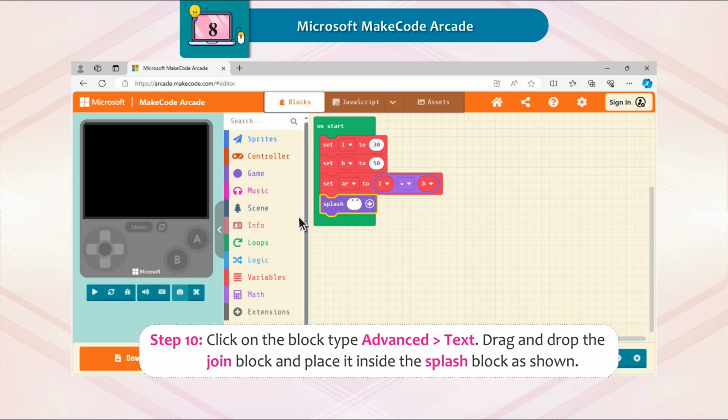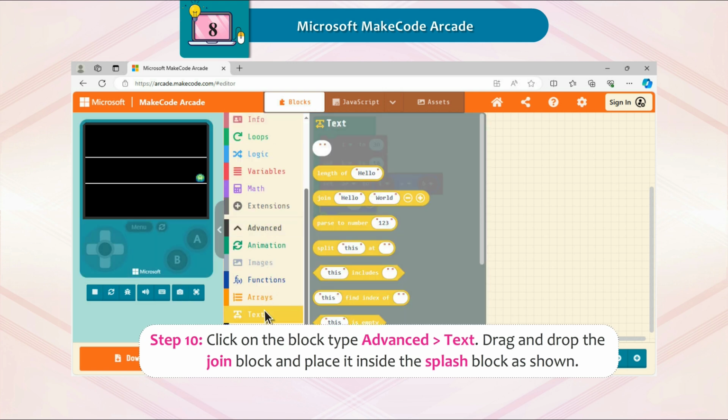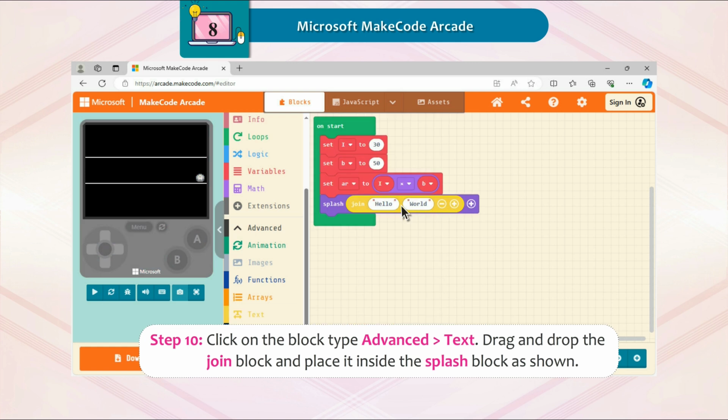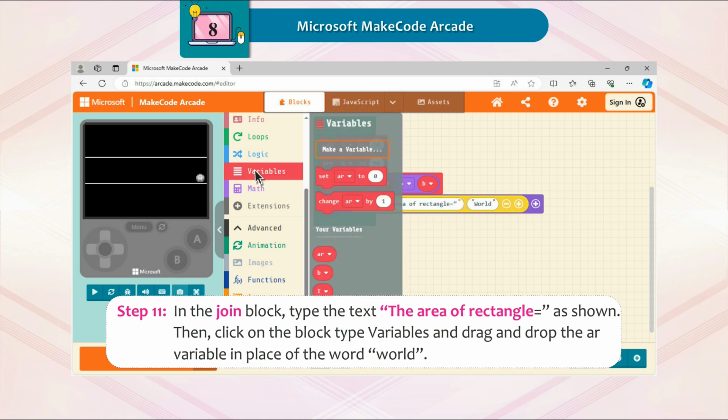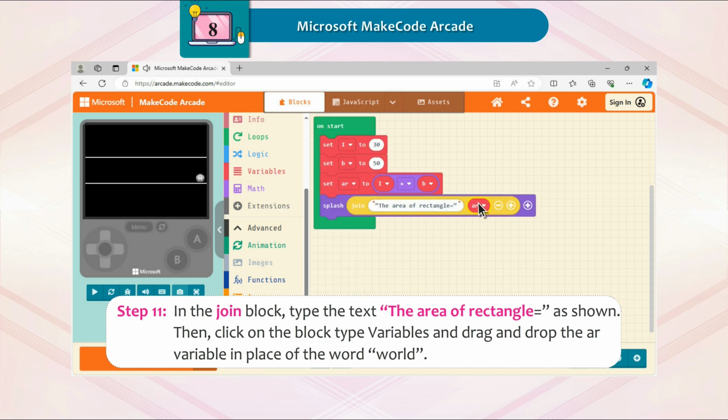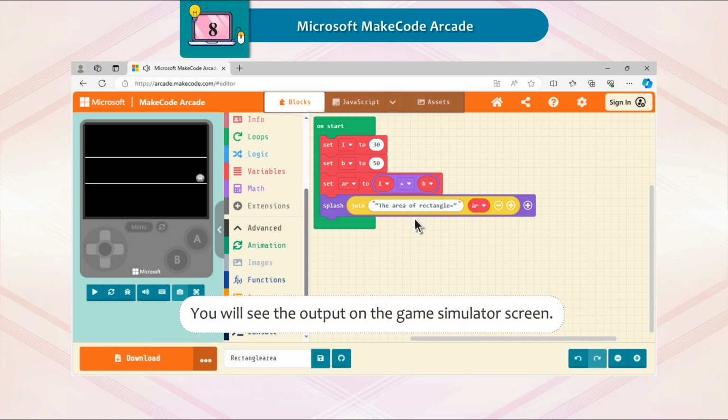Step 10. Click on the block type Advanced, go to Text. Drag and drop the join block and place it inside the splash block as shown. Step 11. In the join block, type the text, the area of rectangle equals, as shown. Then click on the block type Variables and drag and drop the AR variable in place of the word world. You will see the output on the game simulator screen.